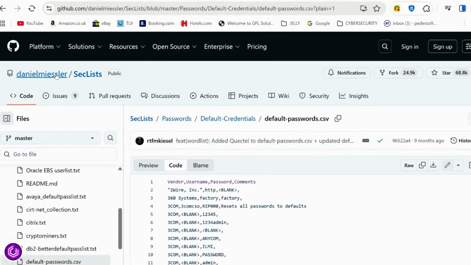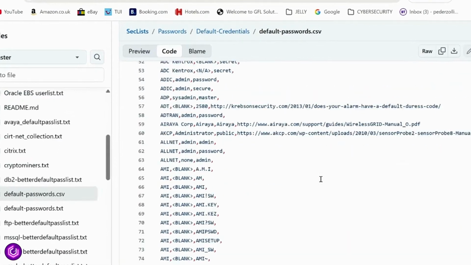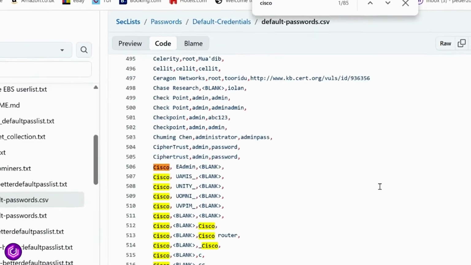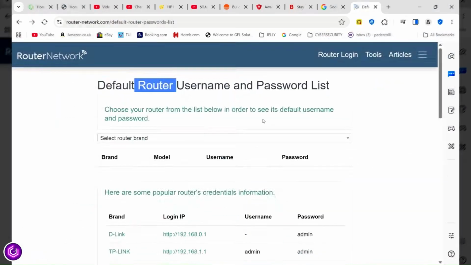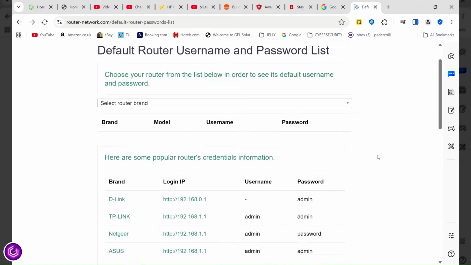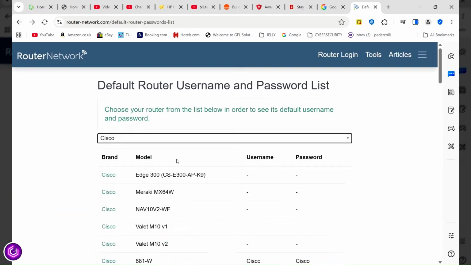The last is default credential attacks, where you can just find lists online of routers, cameras, and NAS devices still shipping with weak default passwords. Here are pages on GitHub and another site.